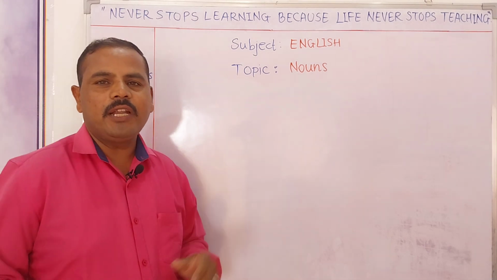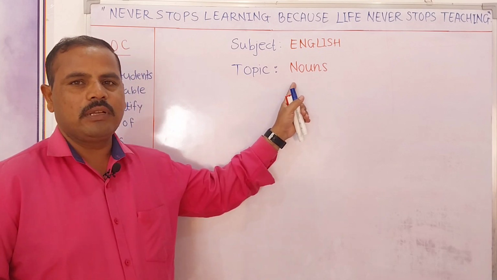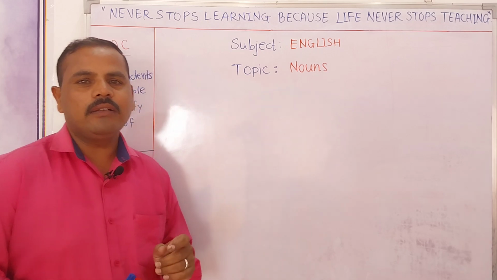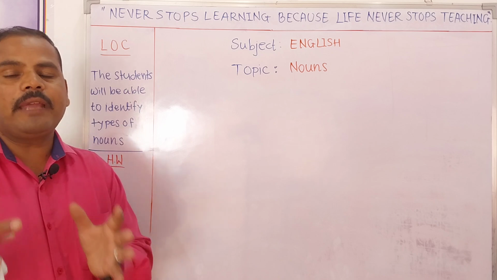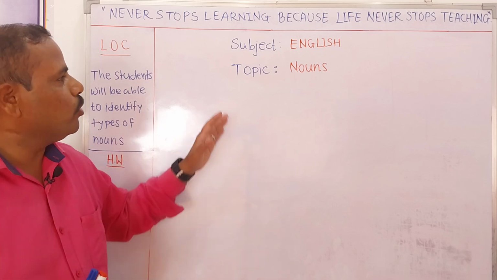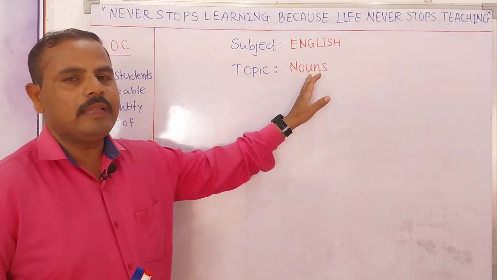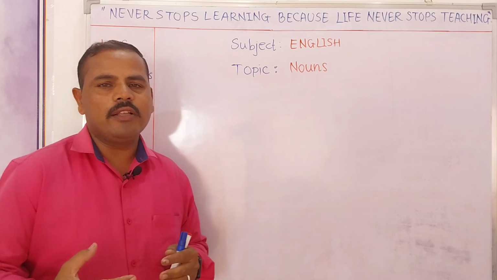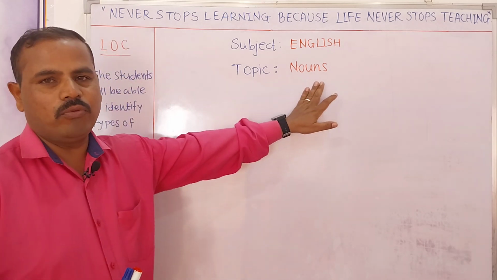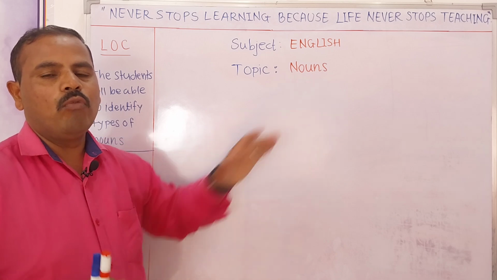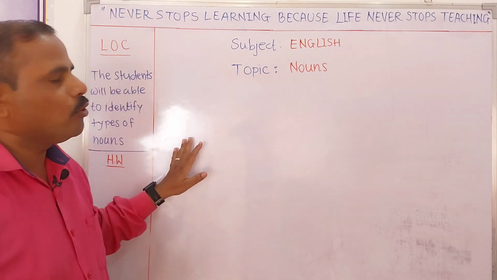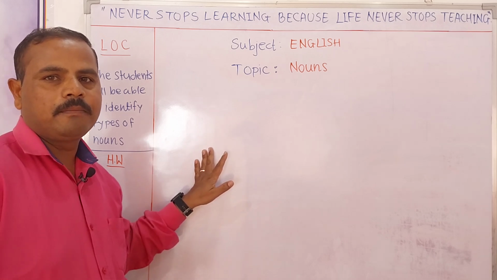In the previous period we were learning nouns. In that period we covered only the definition of noun and the categories of noun. Today we will continue the topic, noun, and in this period we are going to understand types of noun. I hope whatever concept we learned in the previous period, everyone knows.